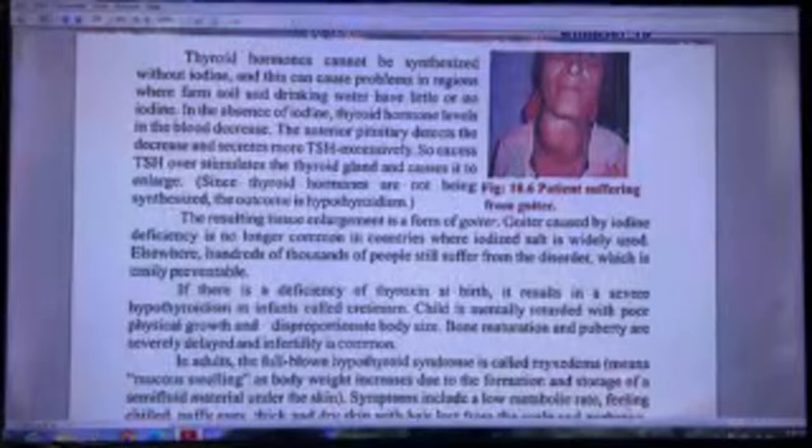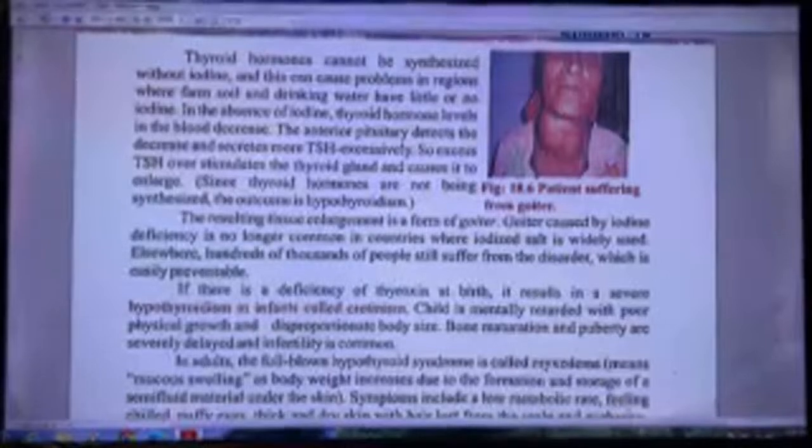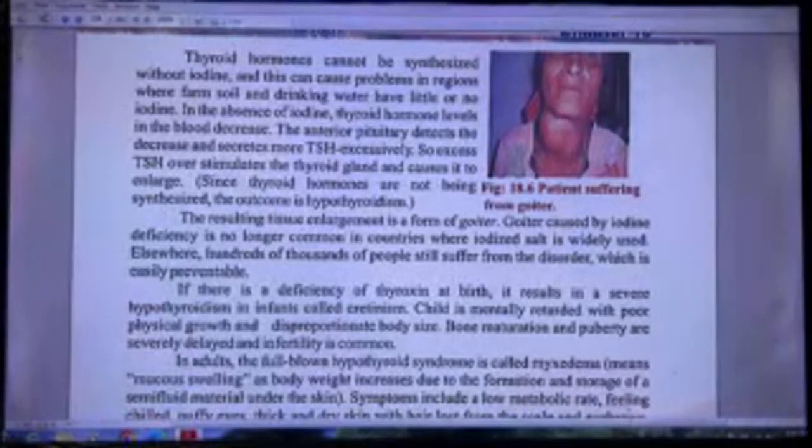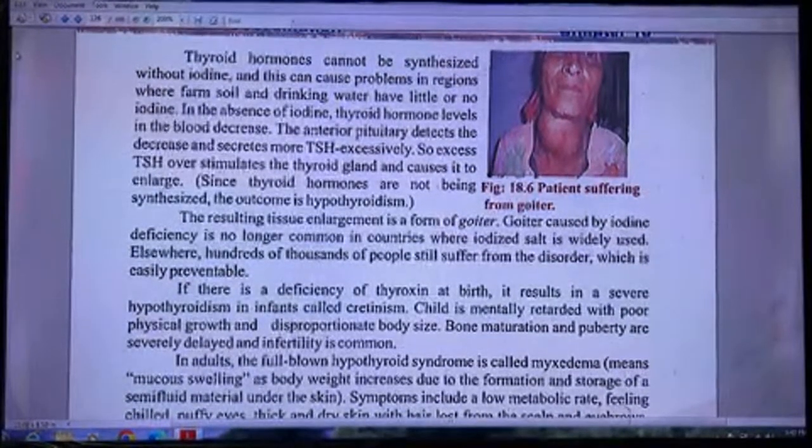The anterior pituitary detects the decrease and secretes more thyroid stimulating hormone excessively. So, excess thyroid stimulating hormone overstimulates the thyroid gland and causes it to enlarge. Since thyroid hormones are not being synthesized, the outcome is hypothyroidism. The resulting tissue enlargement is a form of goiter. Goiter caused by iodine deficiency is no longer common in countries where iodized salt is widely used. Elsewhere, hundreds of thousands of people still suffer from the disorder, which is easily preventable.